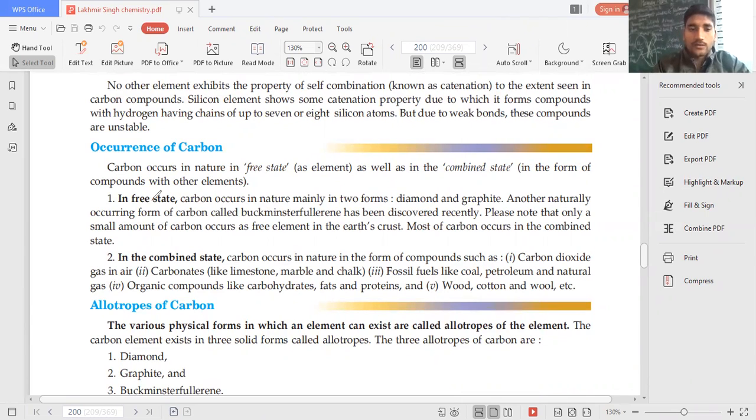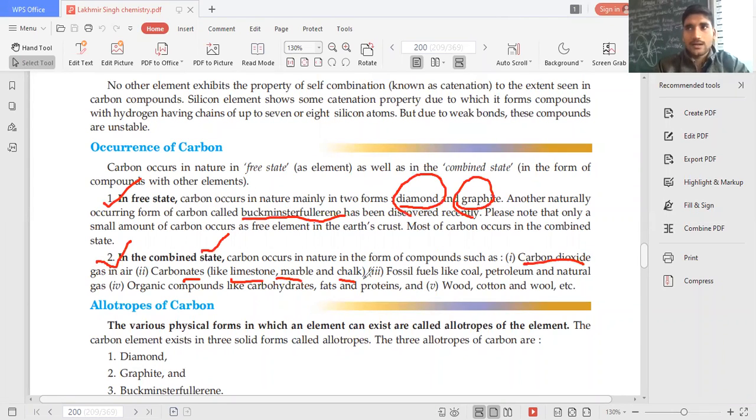Carbon is found in the free state as well as in the combined state. In the free state, it is found in the form of diamond, graphite, and also Buckminster fullerene. In the combined state, it can be found as carbon dioxide in the atmosphere, and in the form of carbonates: limestone, marble, chalk.